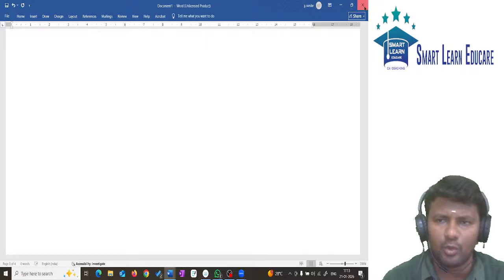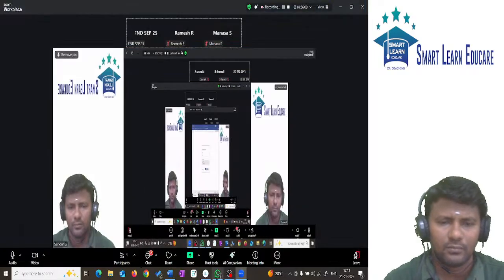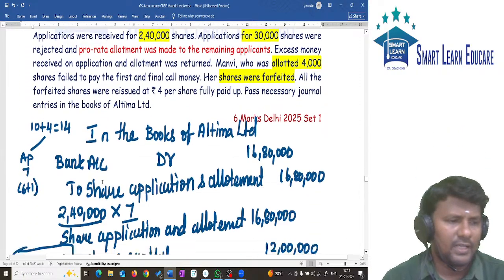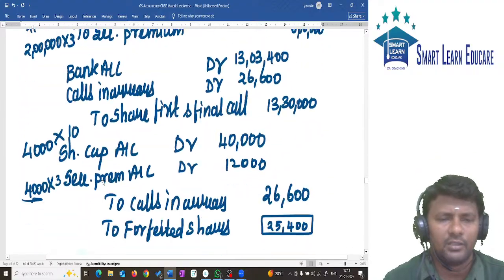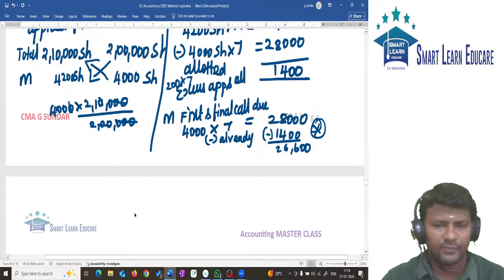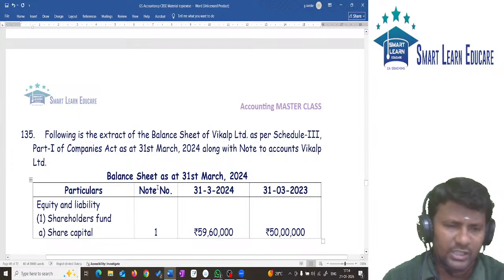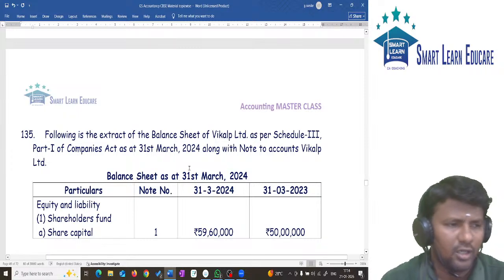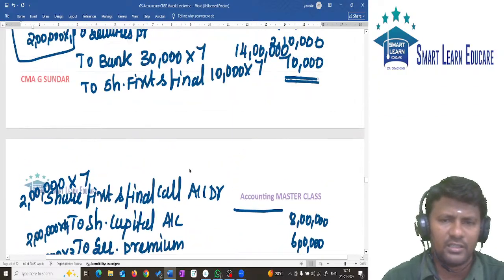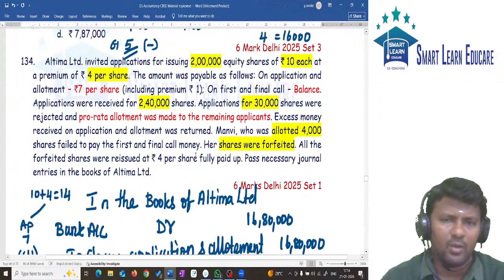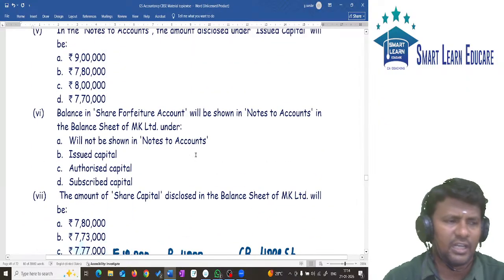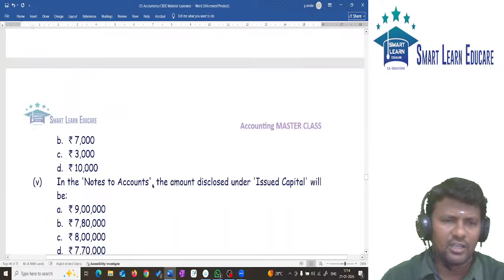Also, we completed up to question number... Last we did question number 134. Question number 134 we completed, and we have a few more questions which we have not discussed earlier. Today we will be discussing those questions, mainly MCQ type questions. One question is asked for 6 marks. The same type of question is repeated again and again. We can have a discussion about that.